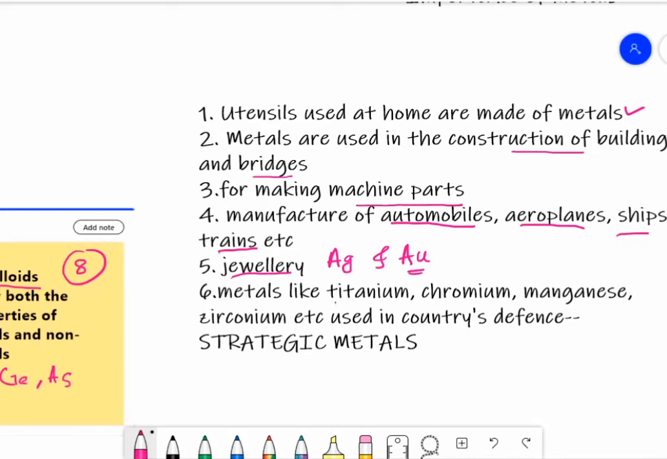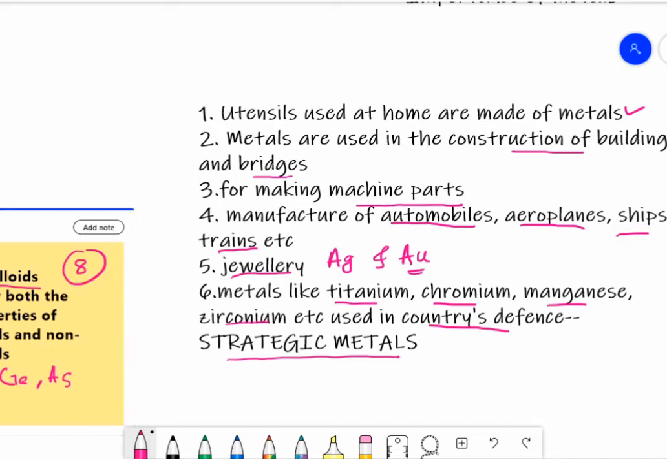Some metals like titanium, chromium, manganese, zirconium, etc. have a great significance. They are used in a country's defense. So these metals are known as strategic metals. For example, these metals and their alloys are used in atomic energy, jet engines, space science projects, etc. They are also used in making high grade steel.